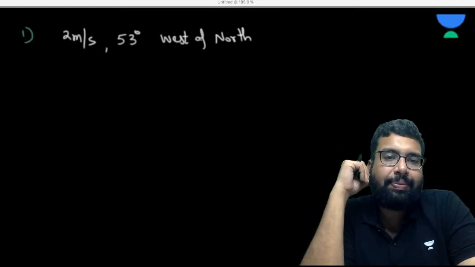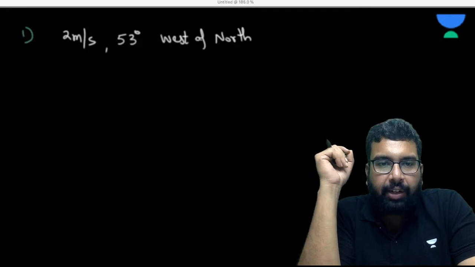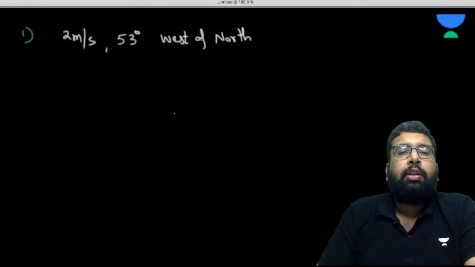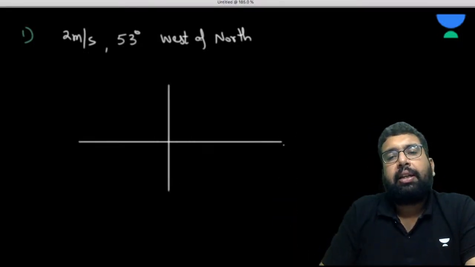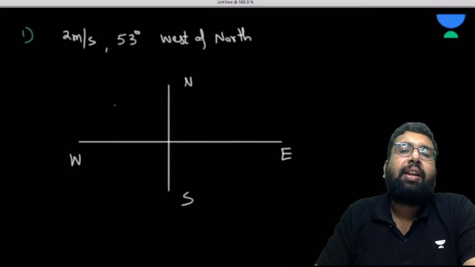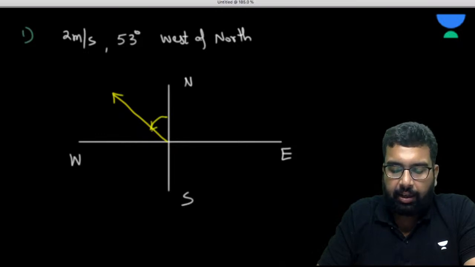Let's try to do that. Now, 2 meter per second, 53 degree west of north. So it is very, very simple. We understand that this is east, this is west, this is north, this is south. And 53 degree west of north means you have taken this angle.